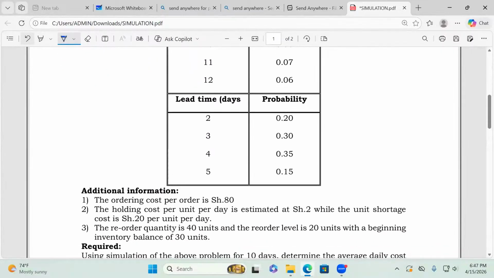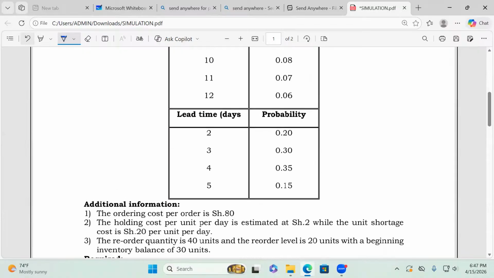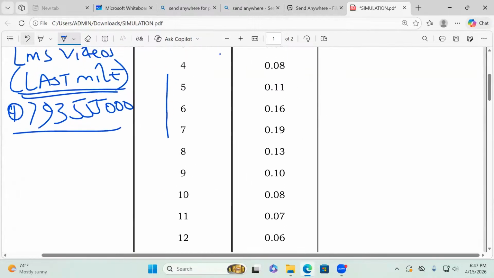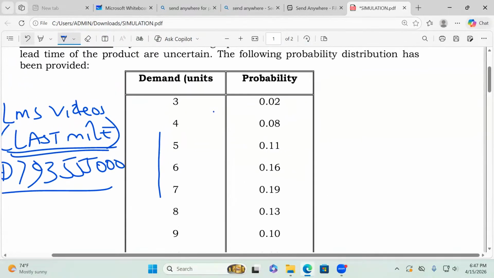Before we start any simulations, it is very important for us to come up with the cumulative probabilities, and then give the random number ranges. For the probabilistic variables, I expect you to give us the cumulative probabilities.